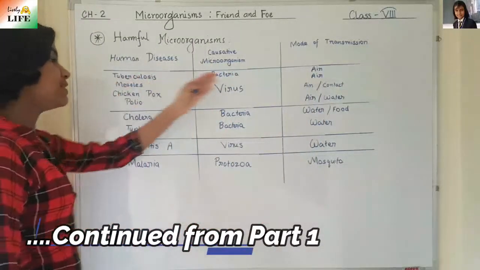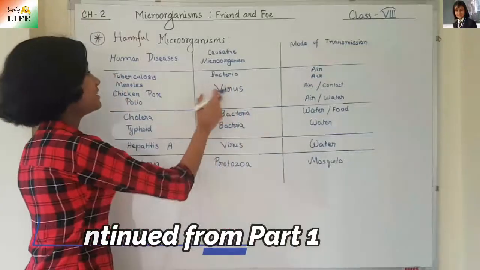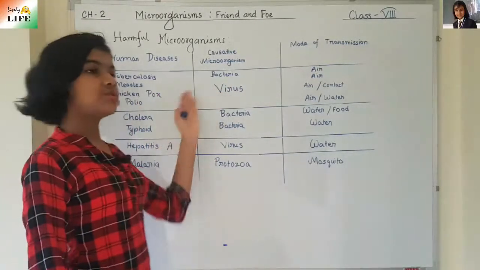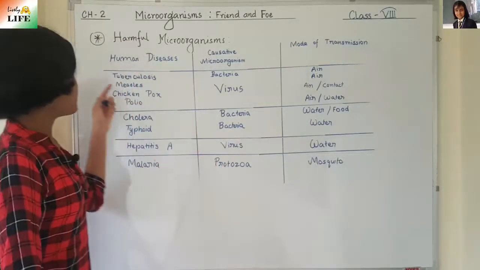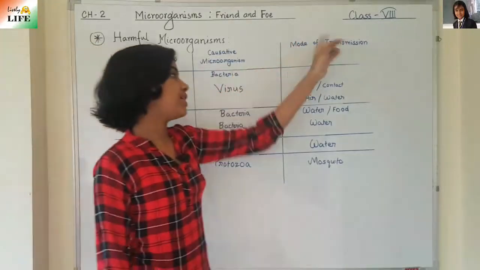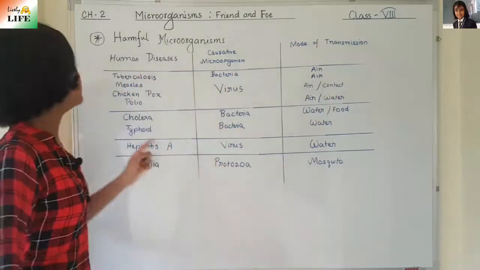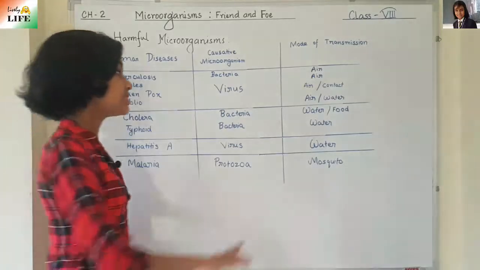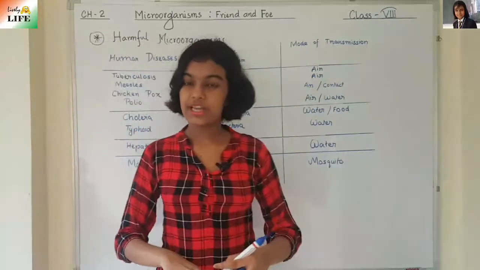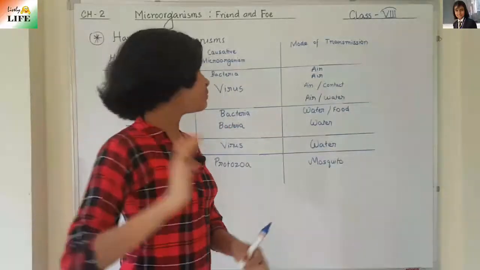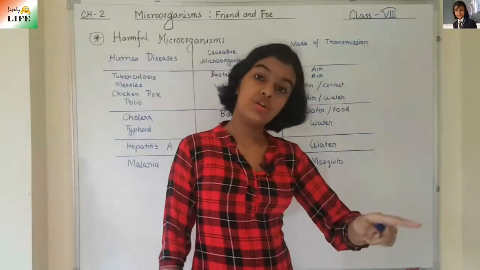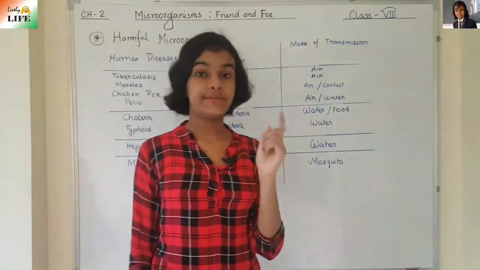Same goes with measles, which is also transmitted through air, but it is caused by virus. These three, measles, chickenpox and polio, are caused by virus. But measles mode of transmission is air, only air. Chickenpox mode of transmission is air and direct contact with the infected person. And polio is air and water. It can also be transmitted through contaminated water.